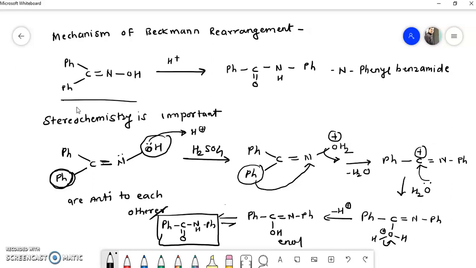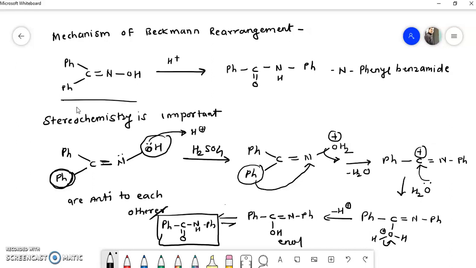Now you see here. In the second step, the group which is anti to this OH, that is Ph, migrates to this nitrogen because this nitrogen is electron deficient. So this group along with its electrons migrates here. But due to this migration the carbon becomes electron deficient because it carries a positive charge, and in the surrounding there is a water molecule. That water molecule attacks the carbon and we get this intermediate.